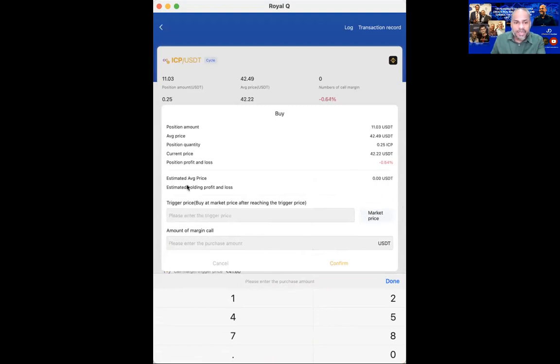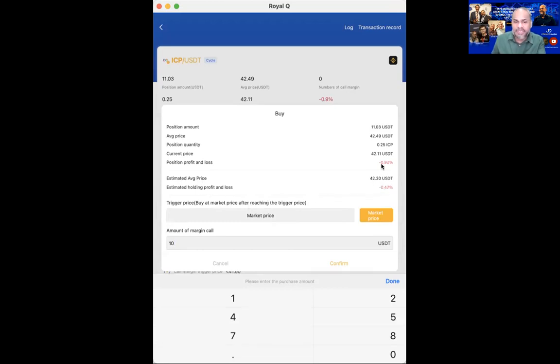Can you see here, estimated average price and estimated holding profit and loss. Now this is 0. The moment I key in, let's say I put $10, watch what happens. It will show me my estimated average price and my estimated profit and loss.